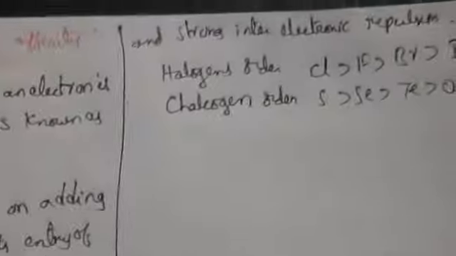When you compare ionization energy and electron gain enthalpy, the electron gain enthalpy values are very small compared to ionization energy.